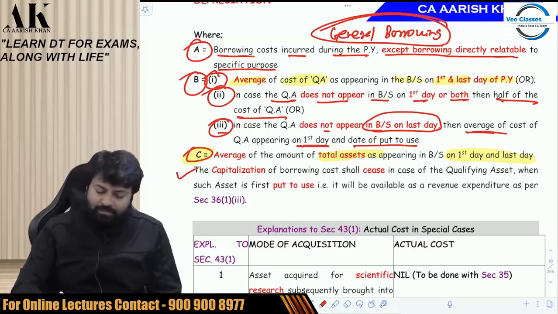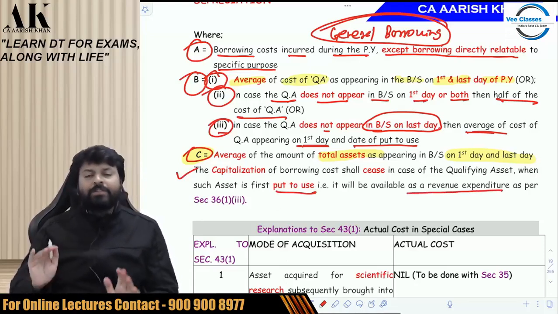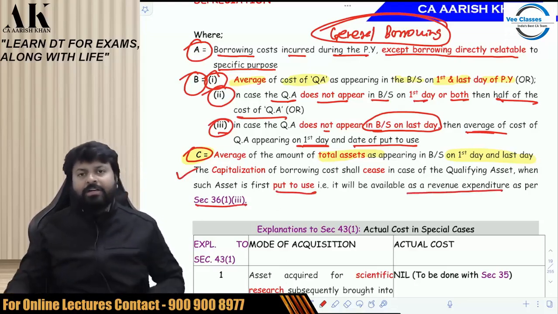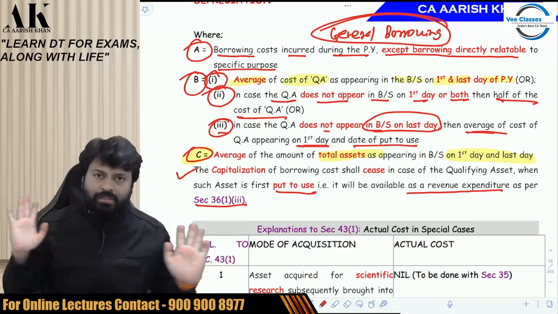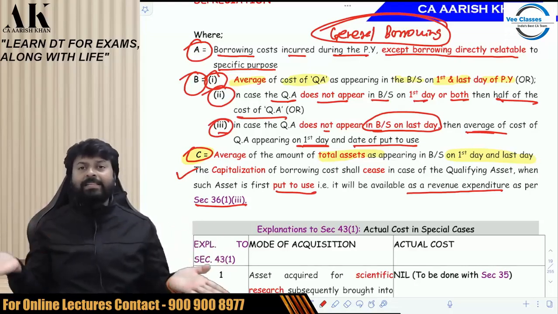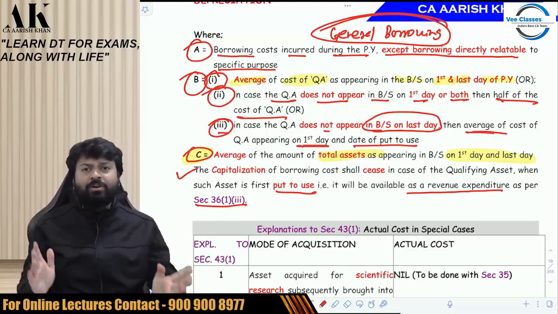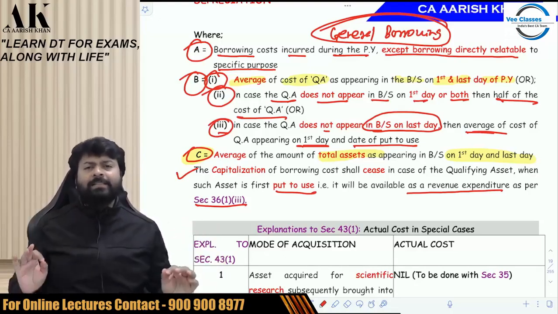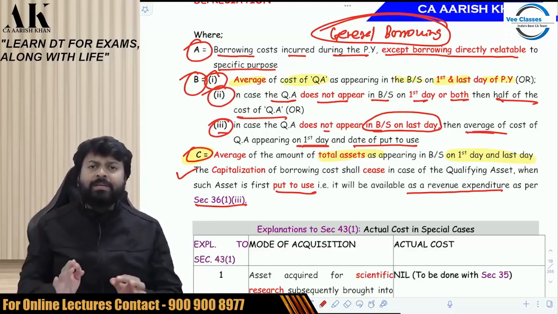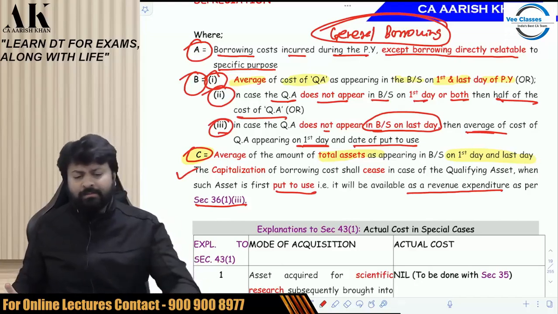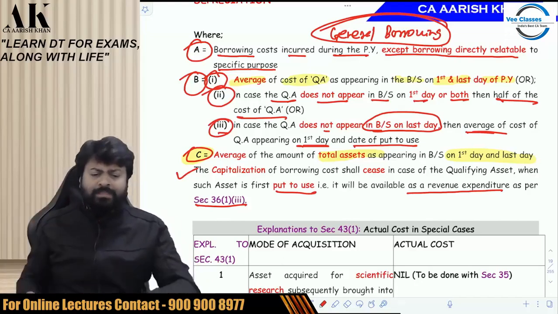And last but not least, once the asset is put to use, the interest shall be considered as a revenue expenditure and it shall be allowed as deduction under section 36(1)(iii). Capitalization is only possible till the time the asset is not used. Capitalization is only possible till the time the asset is a qualifying asset. Okay. Just go through it once and then we'll go ahead.